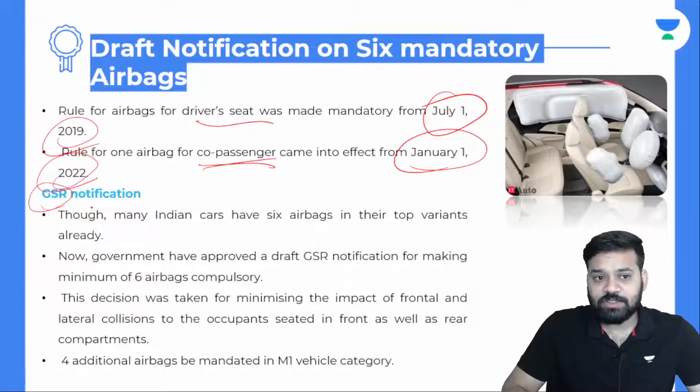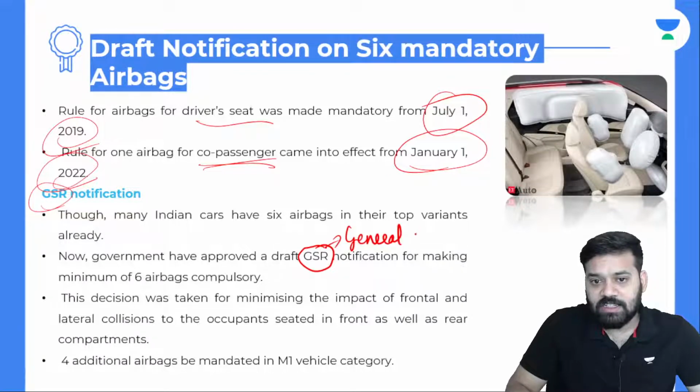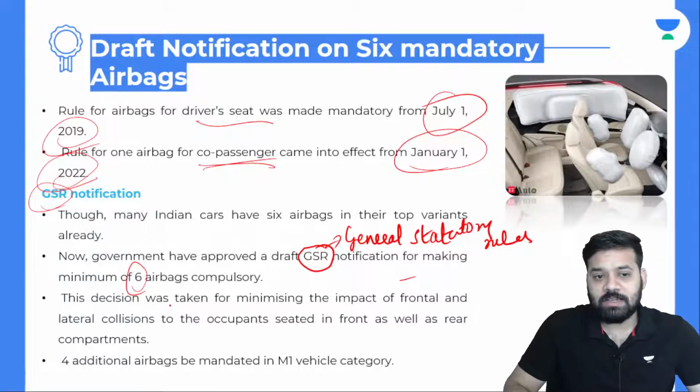GSR is statutory rule. Though many Indian cars have 6 airbags in top variants already, now government have approved a draft GSR, General Statutory Rules, for making minimum 6 airbags compulsory.